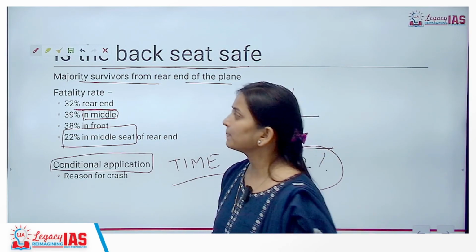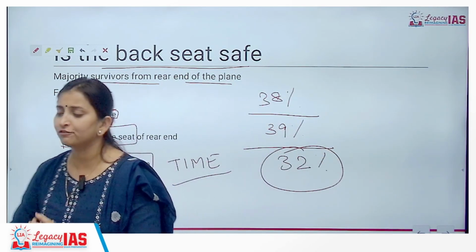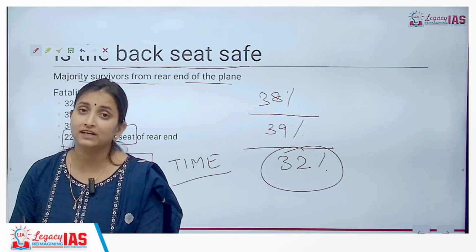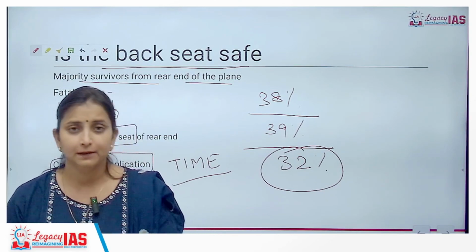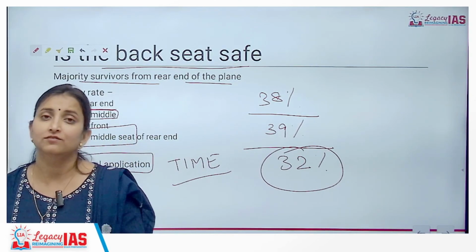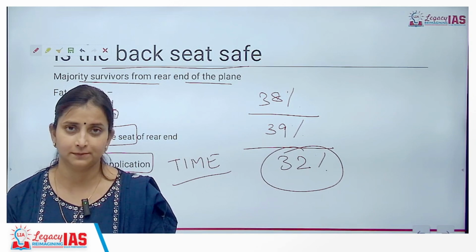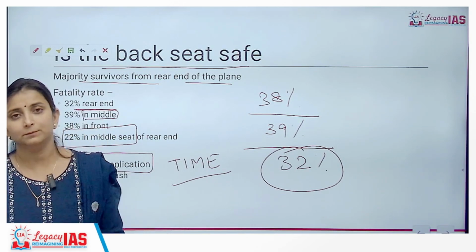ठीक है? This is a method we are trying to devise: how to find out where, if the plane is about to meet an accident, people should accumulate, so that we will be able to increase the overall survival rate. ठीक है? So with that, we come to the end of this topic.